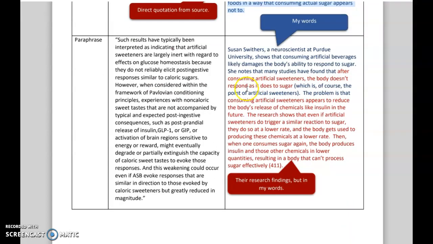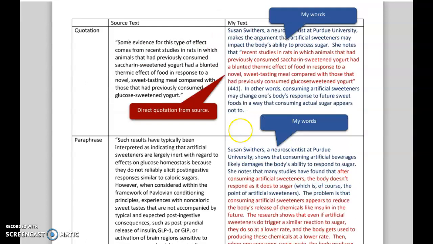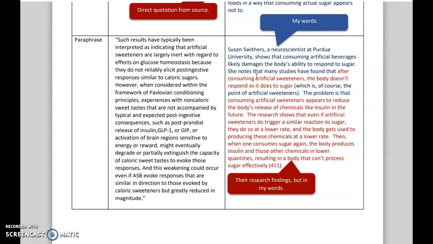Okay. In the paraphrase section, same thing. Cut and paste from your source on the left-hand side. On the right-hand side, what you can see, all of this is my words. But the difference between a quote and a paraphrase, of course, is that a quote is direct words from an outside source, and a paraphrase is when you put the findings from that research into your own words. So what you can see in red here is what I've tried to summarize, explain what is going on over here in terms that might be a little bit clearer to a layperson.